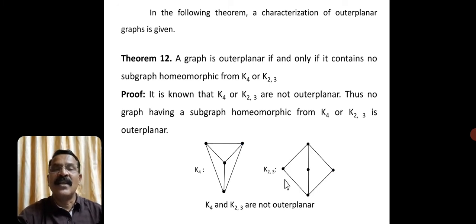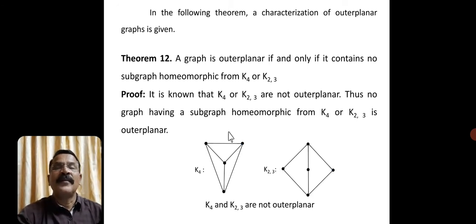As we have discussed in the previous class, K5 and K33 are non-planar, and any graph which is homeomorphic from K5 or K33 is also non-planar. That was the characterization for planar graphs. When these two graphs are non-outer planar, then what would be the characterization?